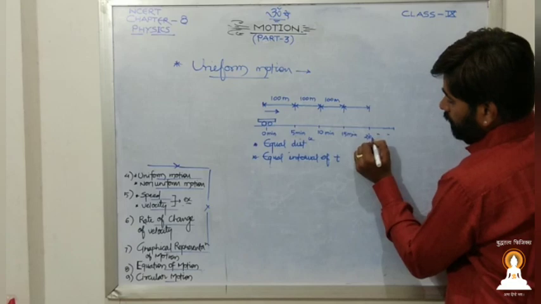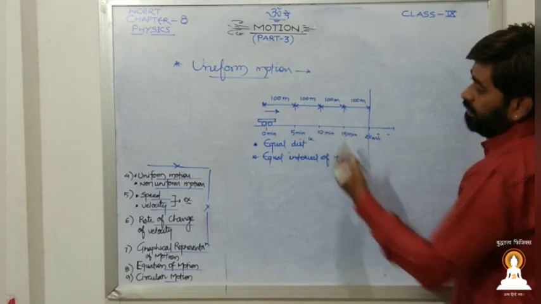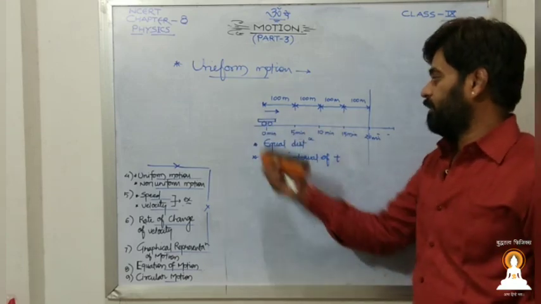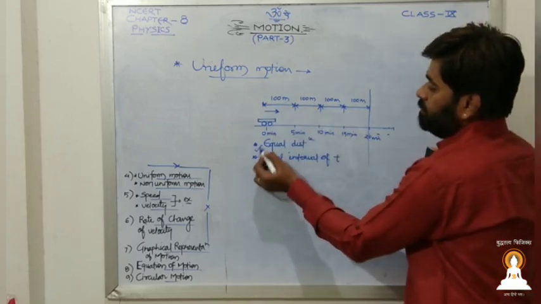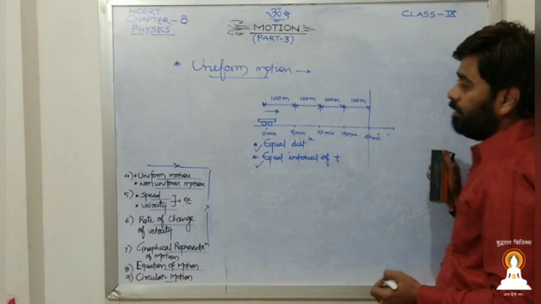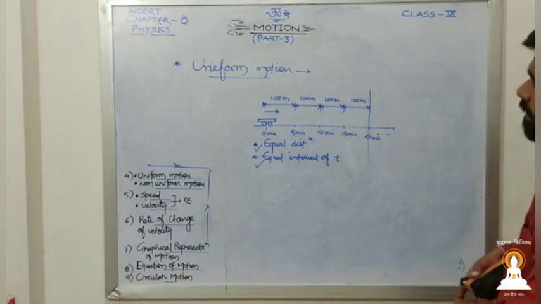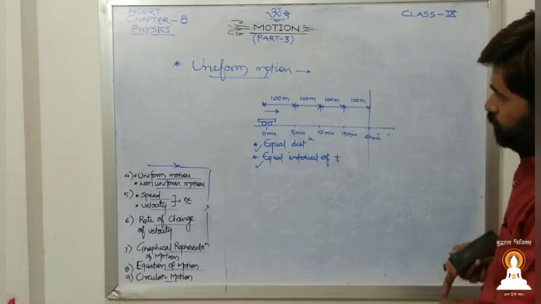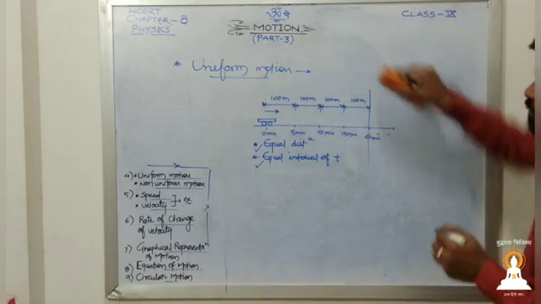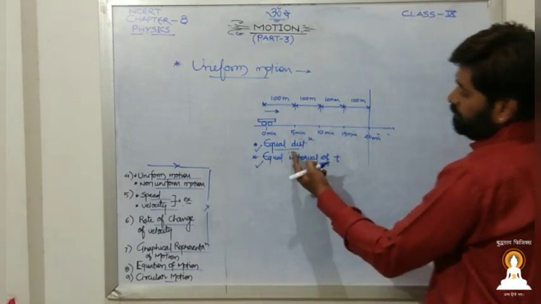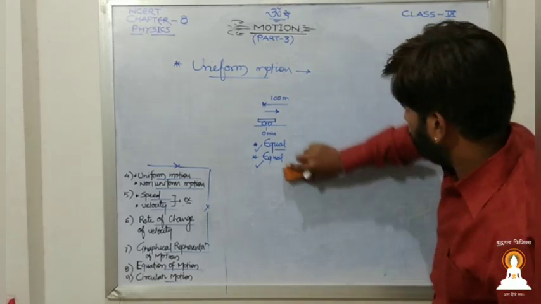From 15 onwards, the next 5 minutes, that is up to 20 minutes, if it again covers 100 meters and stops, then we will say that this particular object is performing uniform motion because it is covering equal distance in equal intervals of time. Such a type of motion is uniform motion. These two things you have to remember: equal distance in an equal interval of time. So let us move to the next one.